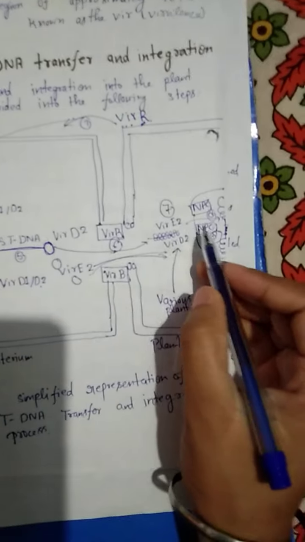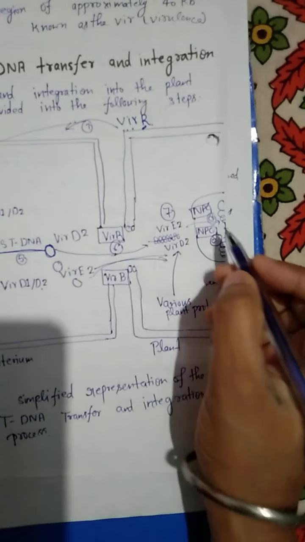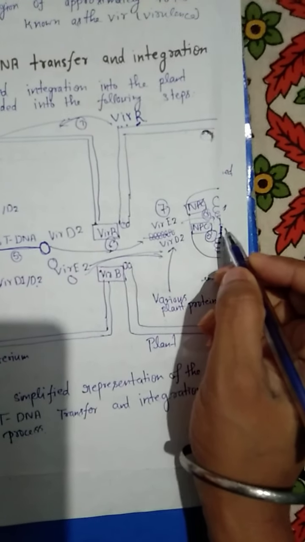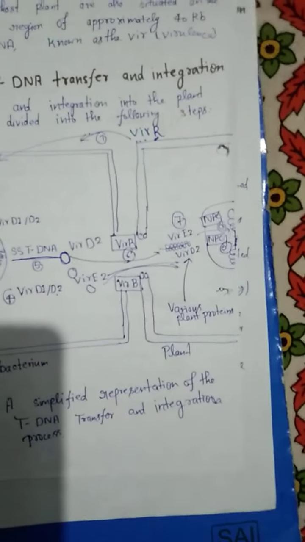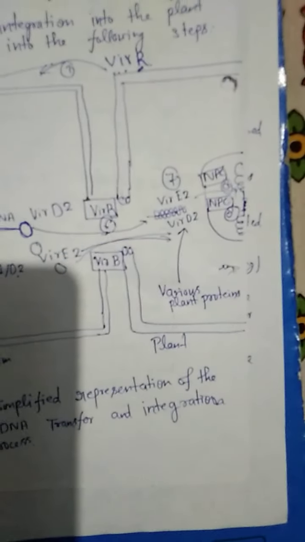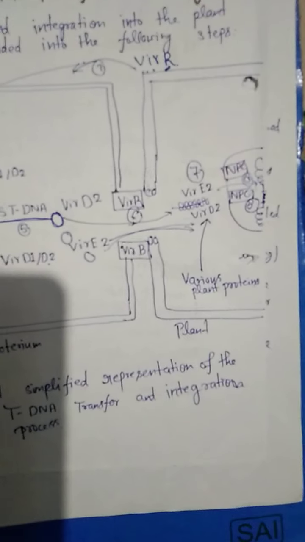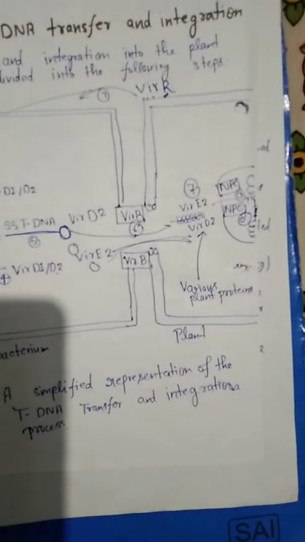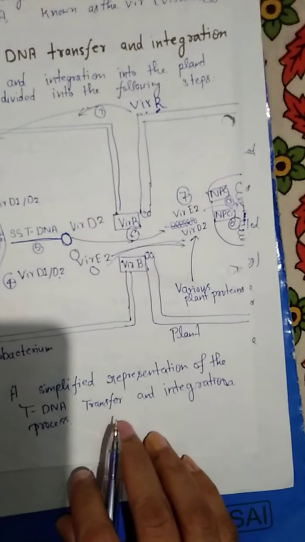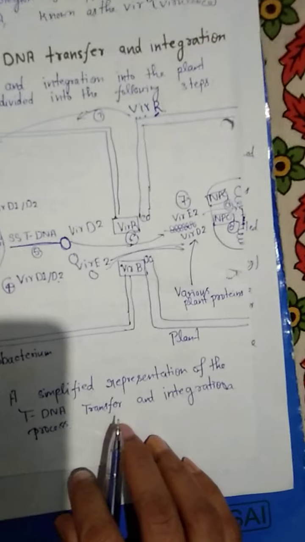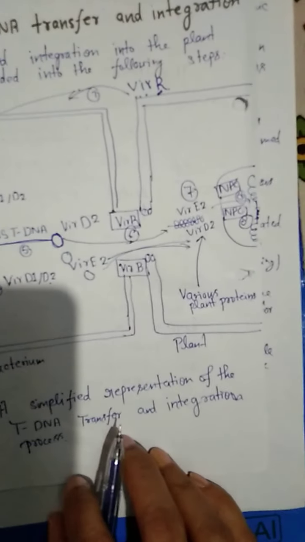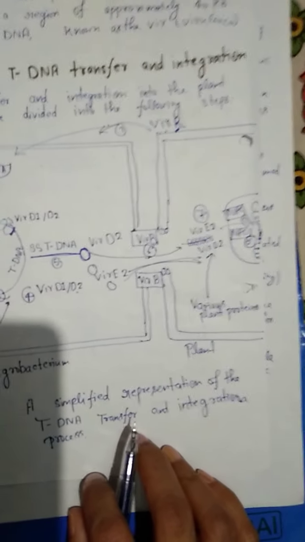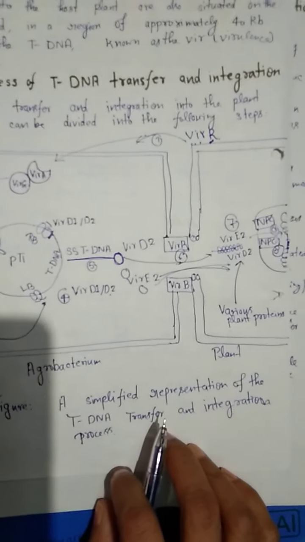So after the integration of this tDNA into the plant genome, this tDNA is expressed in the plant genome, and after the expression, protein is produced, and hormones are also biosynthesized in this way. So hormones and metabolites like opines are produced in the plant cells. So crown gall disease occurs in the plant cell in this way.